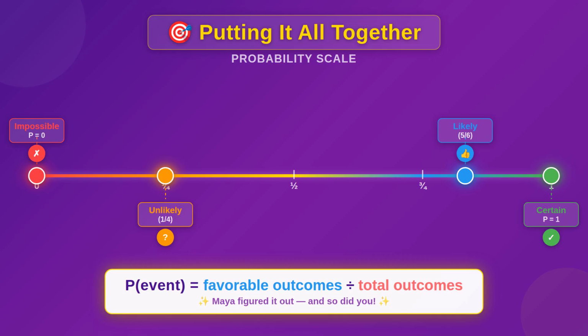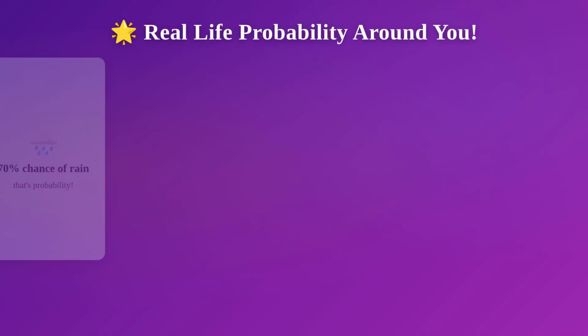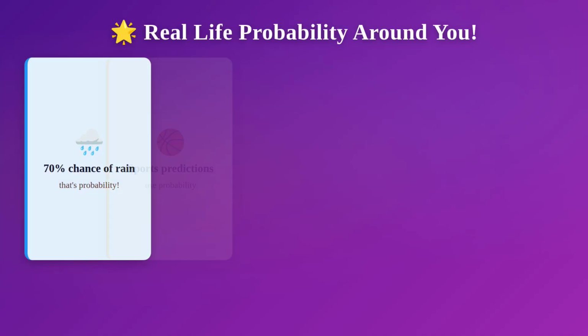It always happens. Remember, probability equals favorable outcomes divided by total outcomes. Maya figured this all out, and so did you. Now let's do a quick recap.